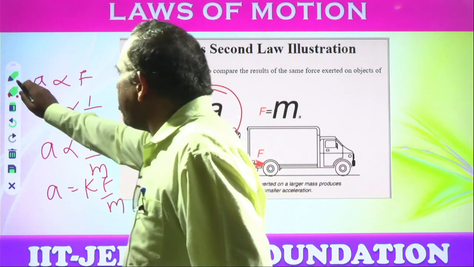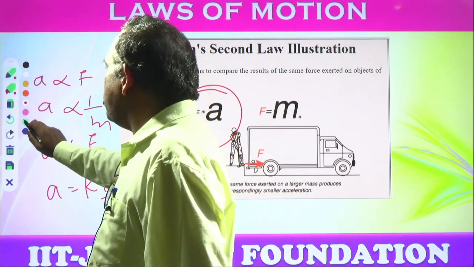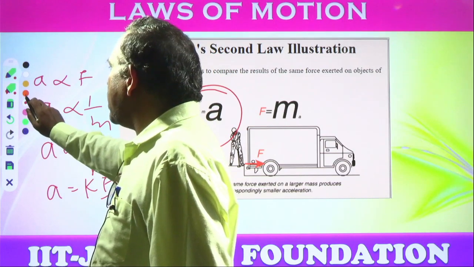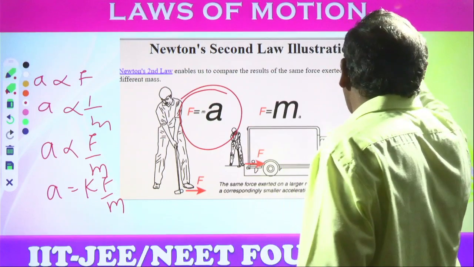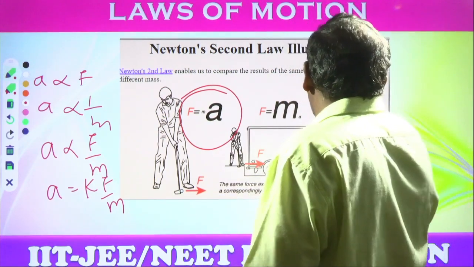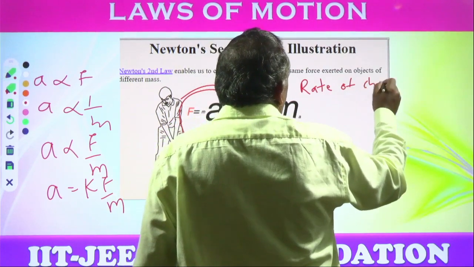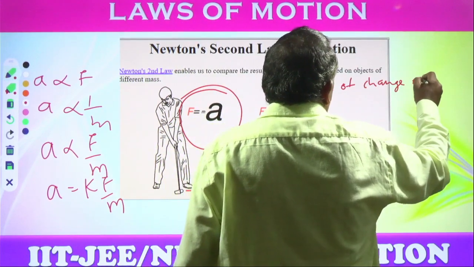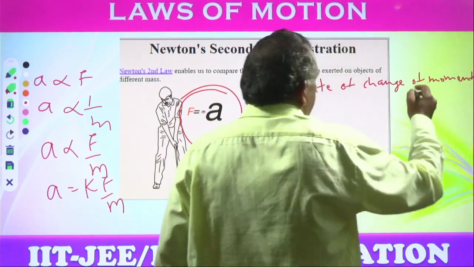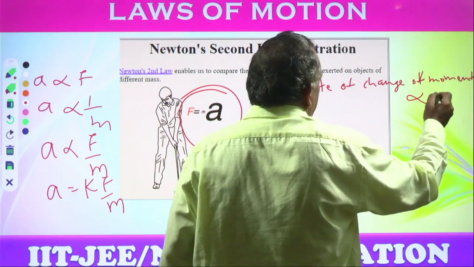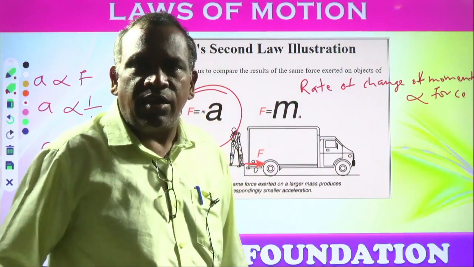There is another way of deriving Newton's second law. There are two different ways you can derive Newton's laws. See, another way you can derive it like this. The rate of change of momentum is directly proportional to force. This is another way. What is meant by rate of change of momentum?